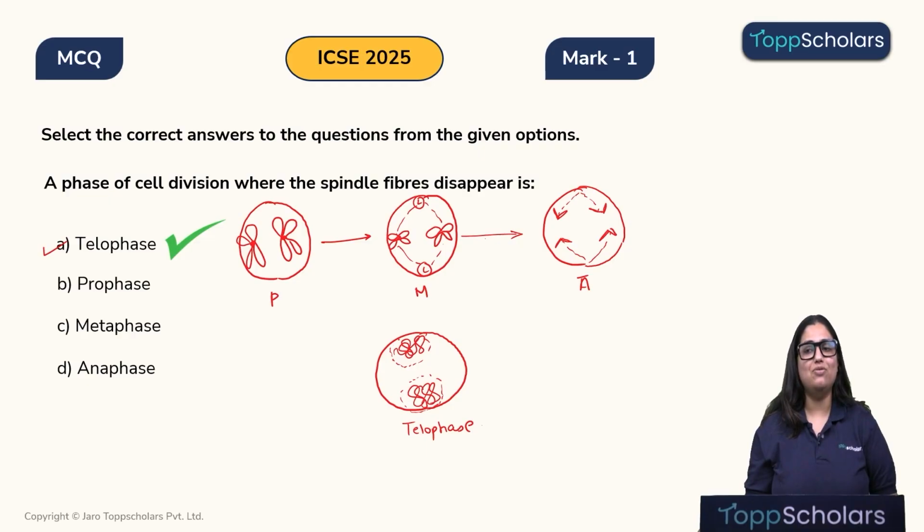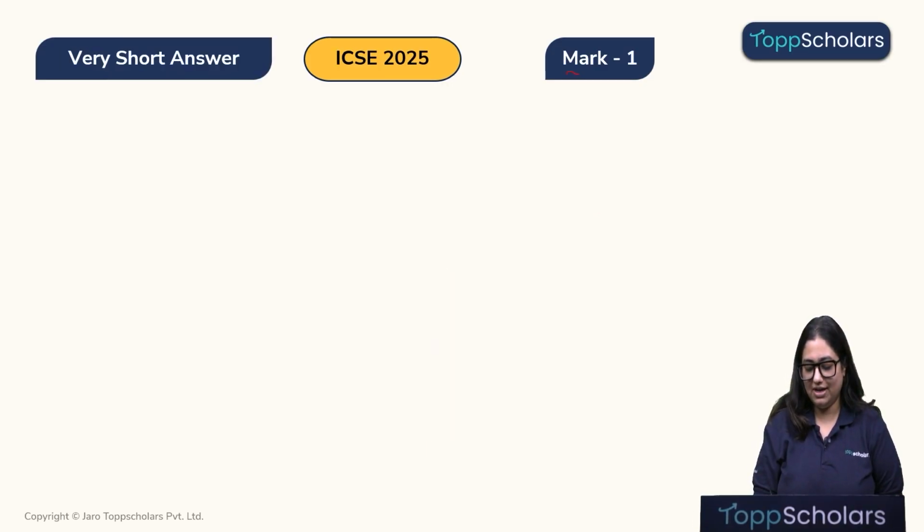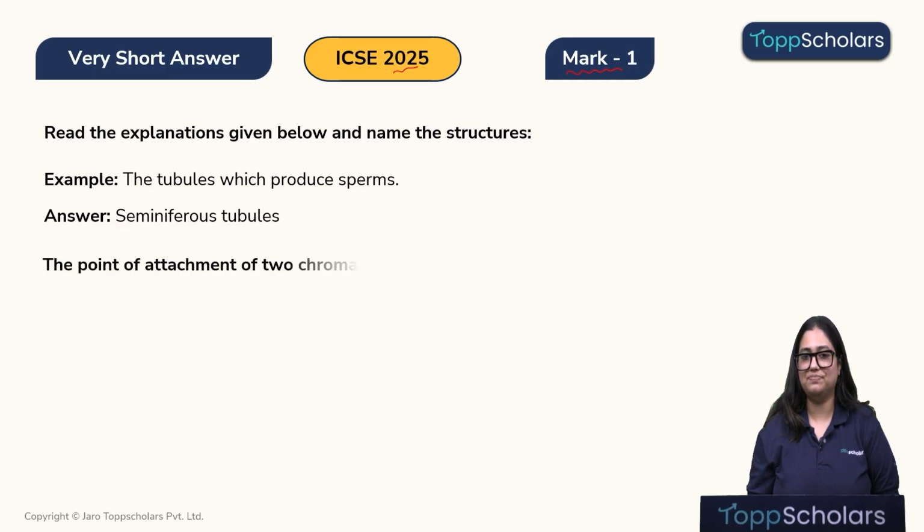Alright children, so now let's move ahead. Now let's quickly solve again a 1 marker question asked in the year 2025. The question is, read the explanations given below and name the structures. Example, the tubule which produces the sperms. The answer is seminiferous tubules, correct.